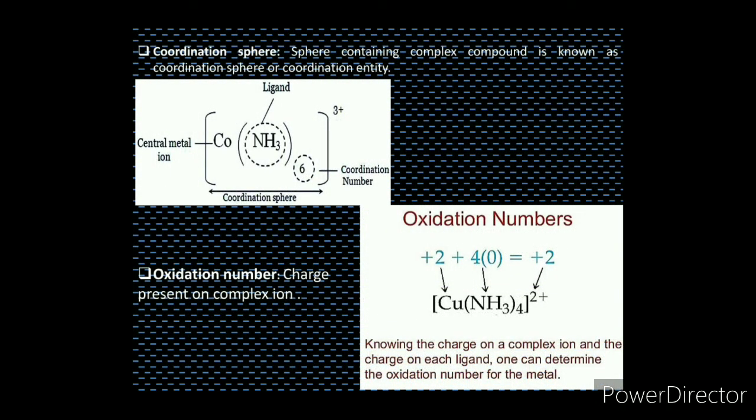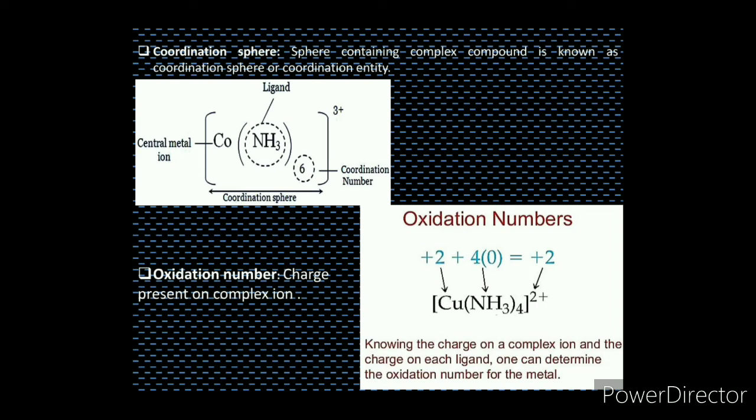The next important term is the coordination sphere. It is nothing but the bracket or parenthesis or sphere containing the complex compound, known as coordination sphere or coordination entity. This coordination entity means the coordination sphere is enclosed with a square bracket. In that square bracket, the central metal ions and ligands are written.